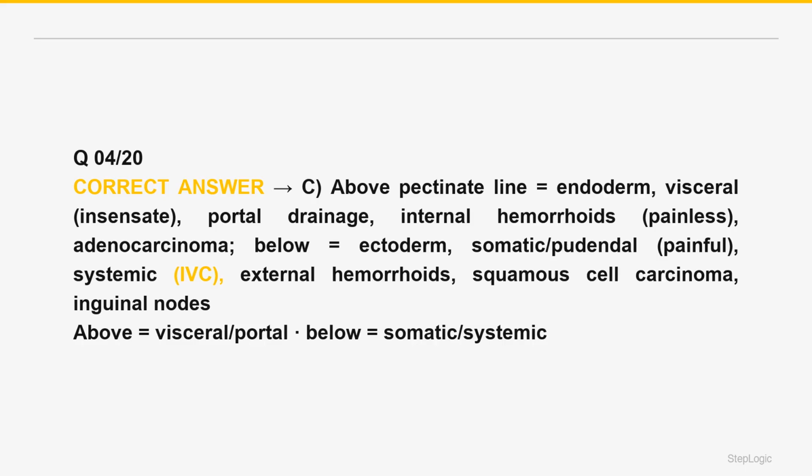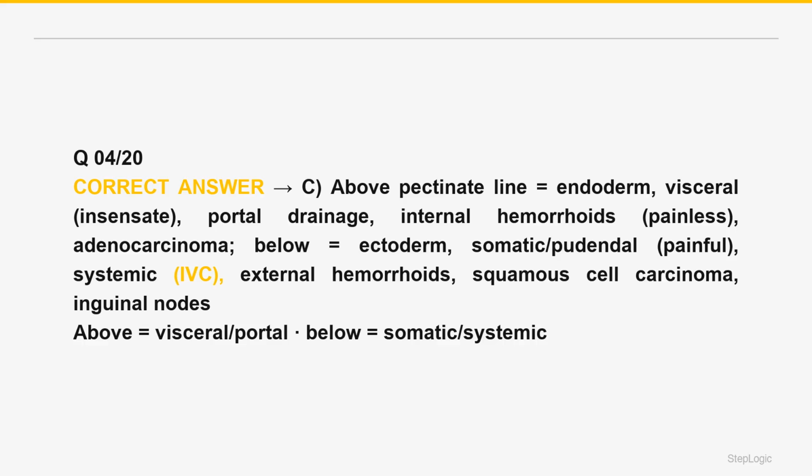Below the pectinate line, derived from ectoderm. Somatic innervation via the inferior rectal branch of the pudendal nerve, so it is pain sensitive, painful. Venous drainage via the inferior rectal vein into the systemic circulation, IVC, via internal pudendal or internal iliac. External hemorrhoids form here, and ARE painful. Cancers here are squamous cell carcinoma, and lymph drains to the superficial inguinal nodes.